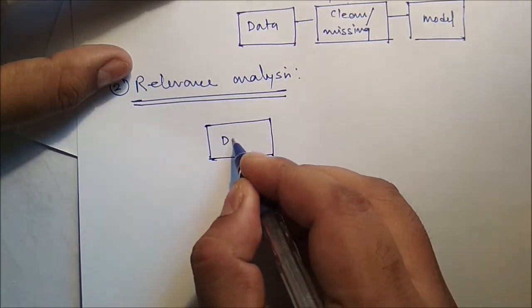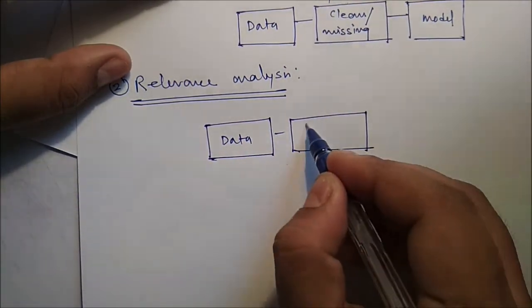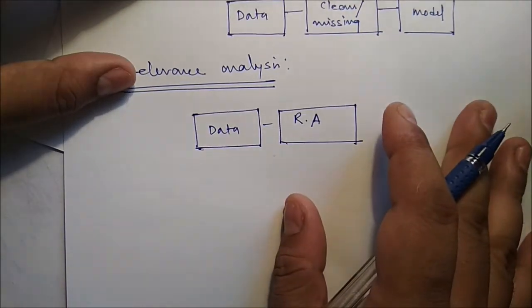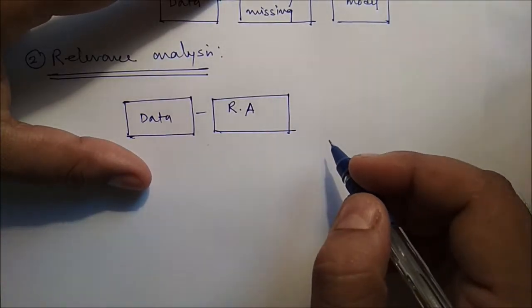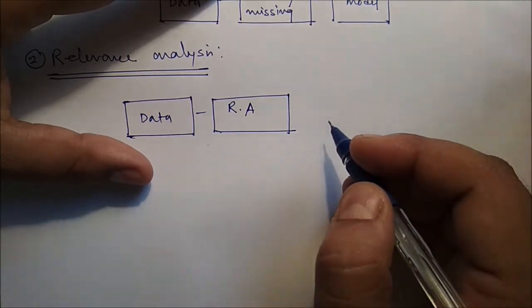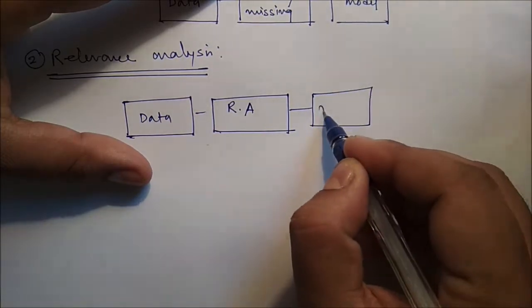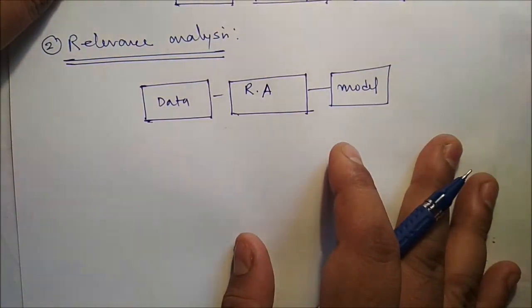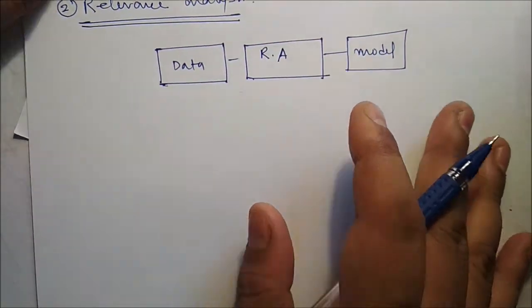Using relevance analysis, we can reduce the dimension, or eliminate redundant or unwanted data, and after that we can create the model. So if you apply relevance analysis, we increase the efficiency and scalability of the model.